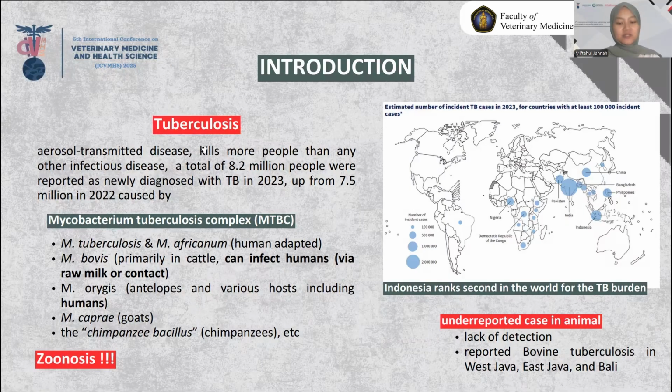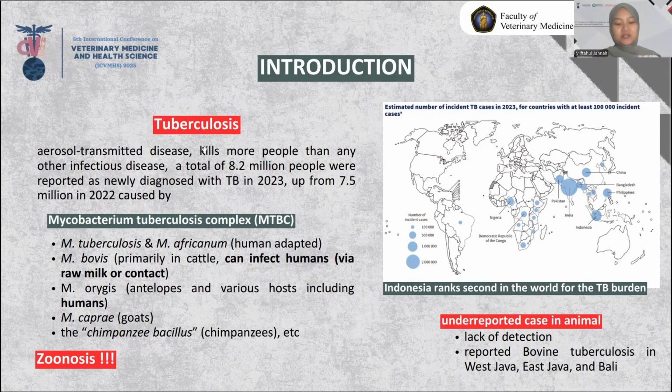Tuberculosis, an aerosol-transmitted disease, kills more people than any other infectious disease. A total of 8.2 million people were reported as newly diagnosed with TB in 2023. This is caused by the Mycobacterium tuberculosis complex group. TB burden remains a critical global challenge to both humans and animals. As we know, the species included in this MTBC group are various. There are human-adapted ones like Mycobacterium tuberculosis, or animal-adapted ones like Mycobacterium bovis, primarily in cattle, which can infect humans via raw milk.